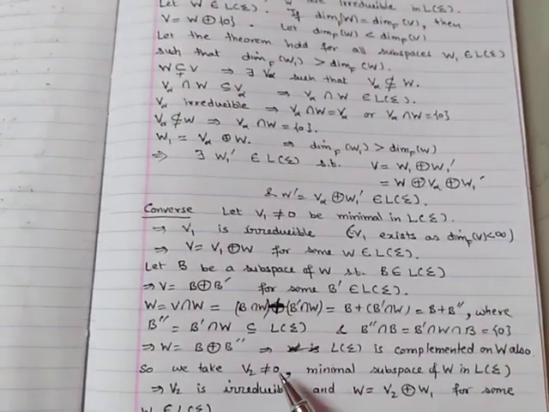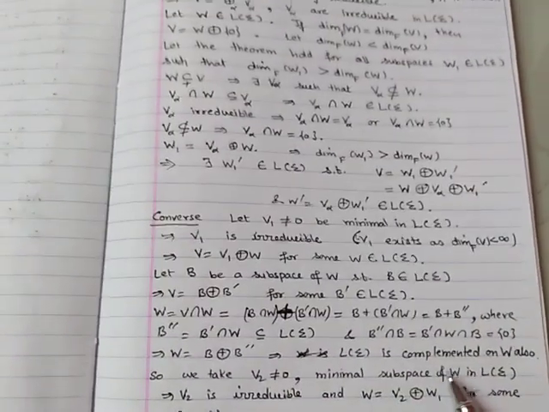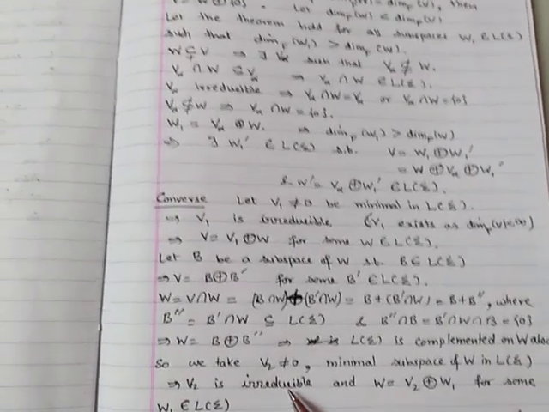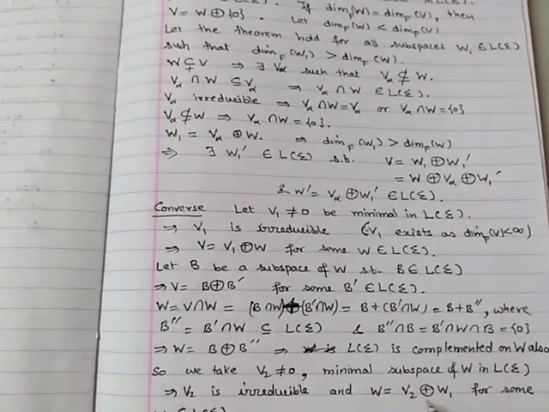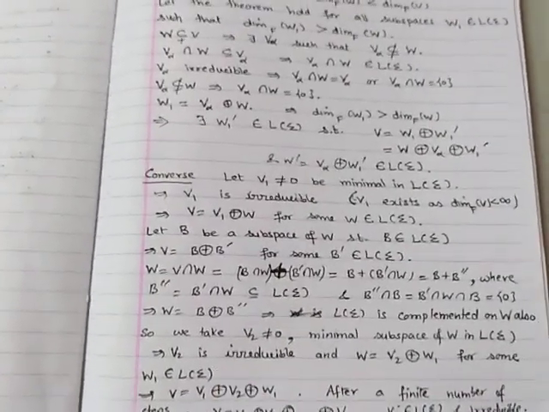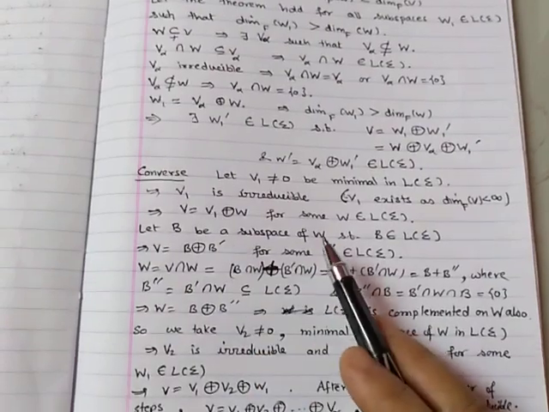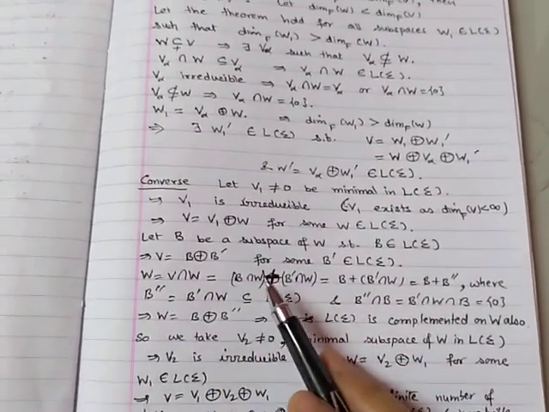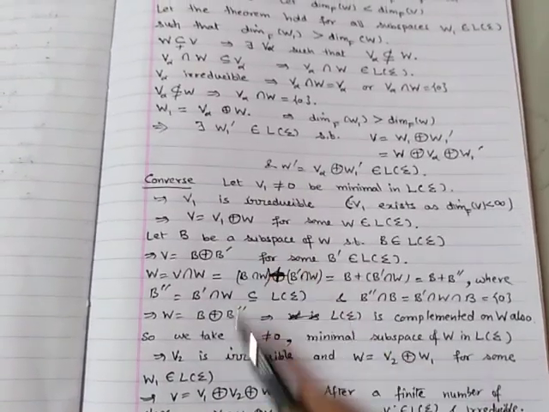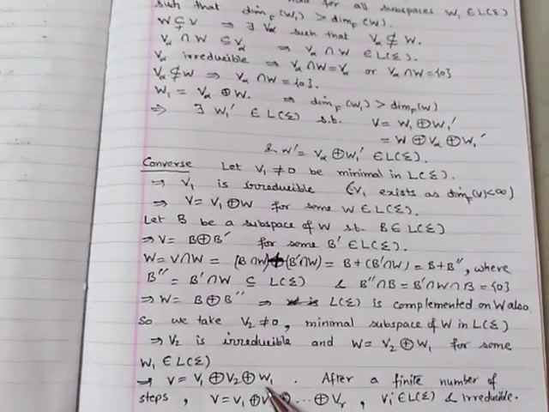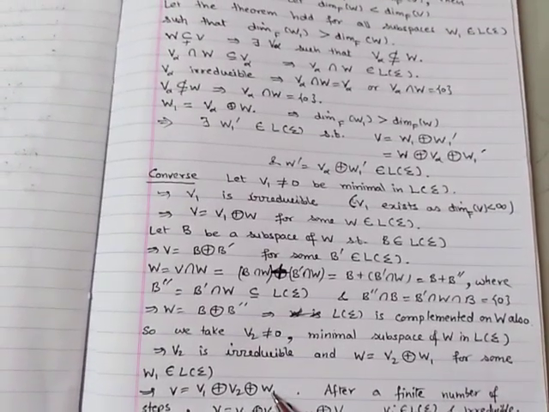We can take a V2, a non-zero minimal subspace of W in L sigma, such that V2 is irreducible and W is V2 direct sum W1 for some W1 in L sigma. So V becomes V1 direct sum W, so V becomes V1 direct sum V2 direct sum W1.